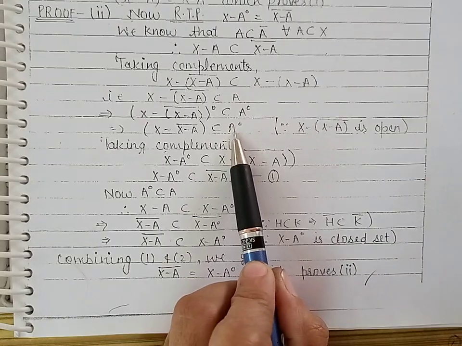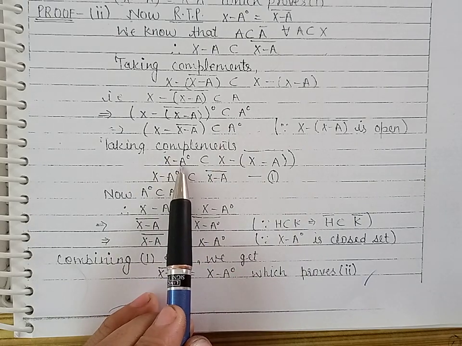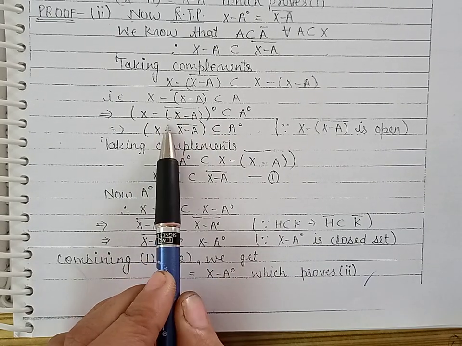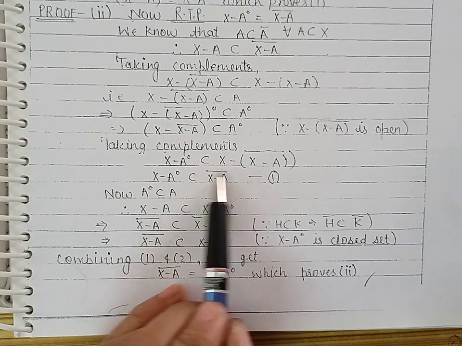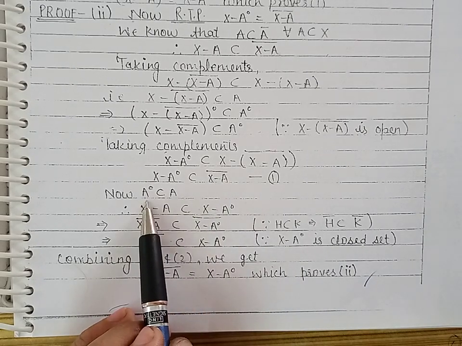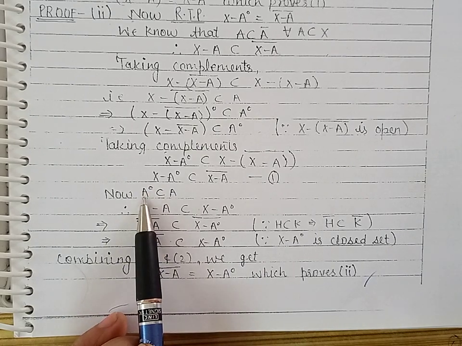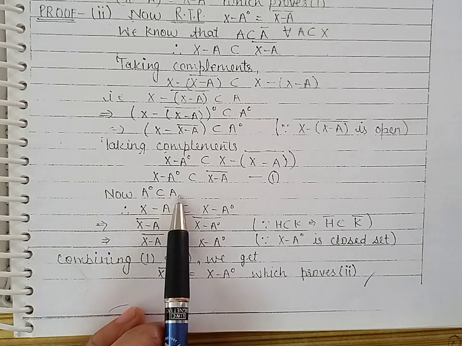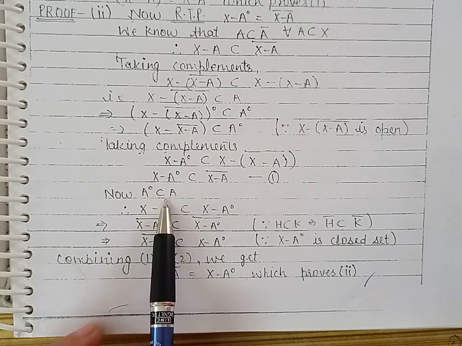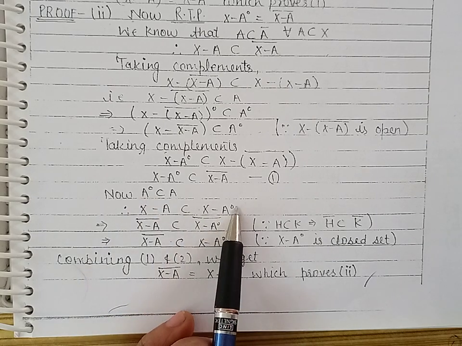Now taking complements on both sides, the complement of A interior is X minus A interior, and the complement of this set is X minus A whole closure. So we have proved one of the parts. Now to prove the reverse part, we use the property of interior. We know that A interior is the largest open subset of A. It means A interior is contained in A. Taking complements on both sides, the complement of A is X minus A, and the complement of A interior, that is X minus A interior.